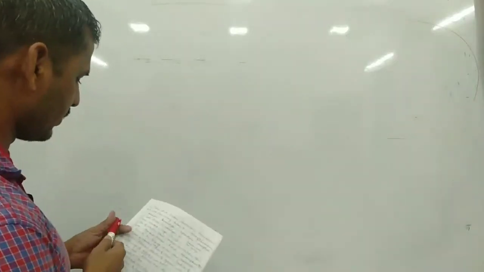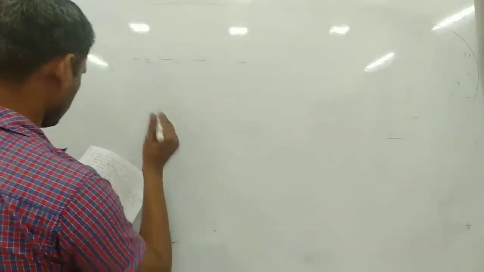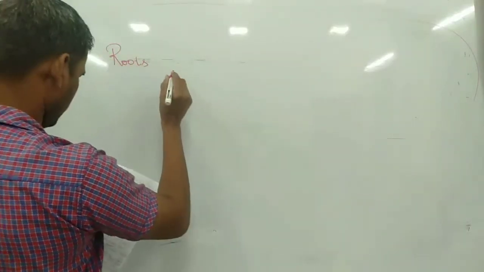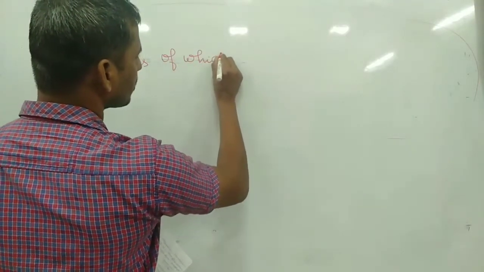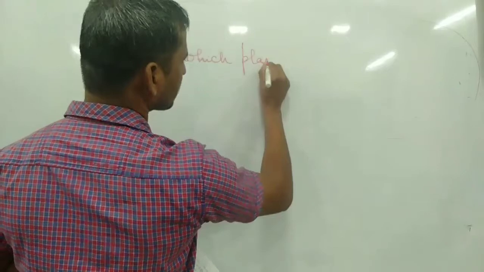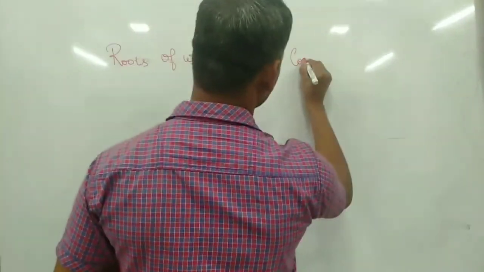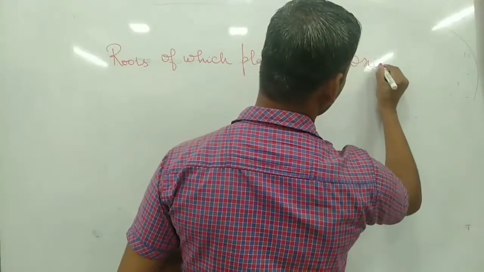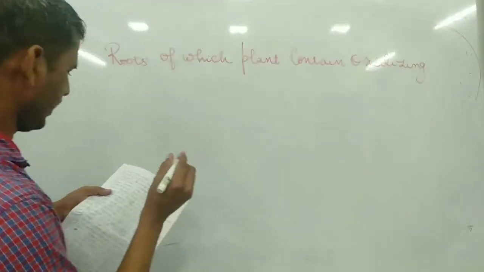Third question: roots of which plant contain an oxidizing agent?